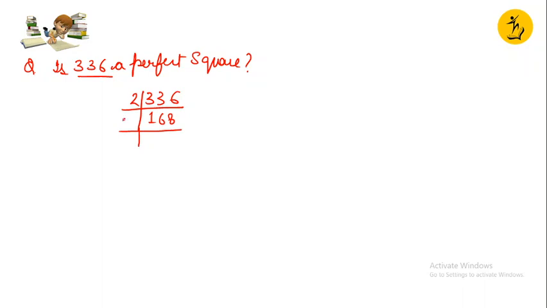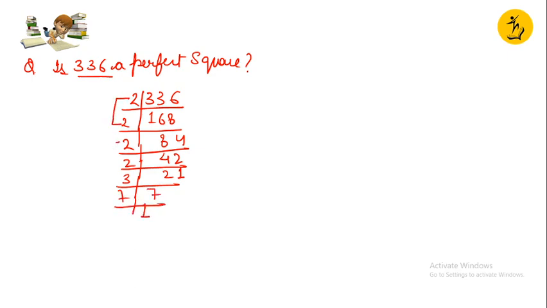Then it is 2, again you will divide, which becomes what? 84. Again you will divide by 2, which becomes 42. Then you will again divide by 2, which gives us 21. Then you divide by 3, 7, and 7 and 1. Now we will be making pairs of it because we want the perfect square. From this we can have a pair of 2s, and another pair of 2s, and 3 and 7 are left alone. So that means 336 is not a perfect square.